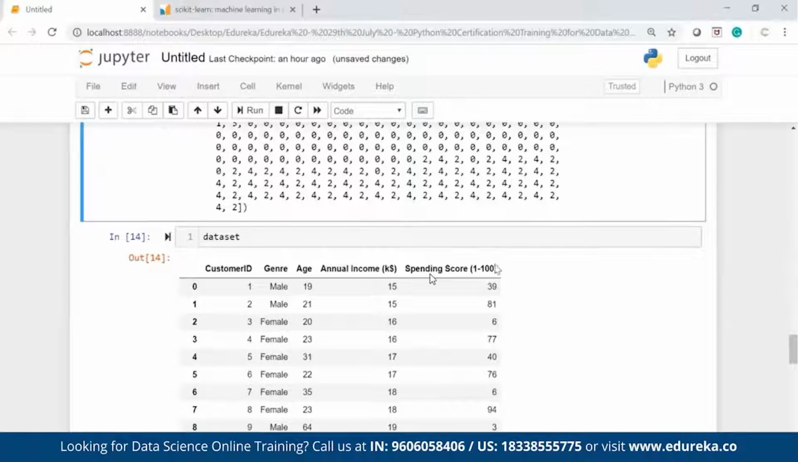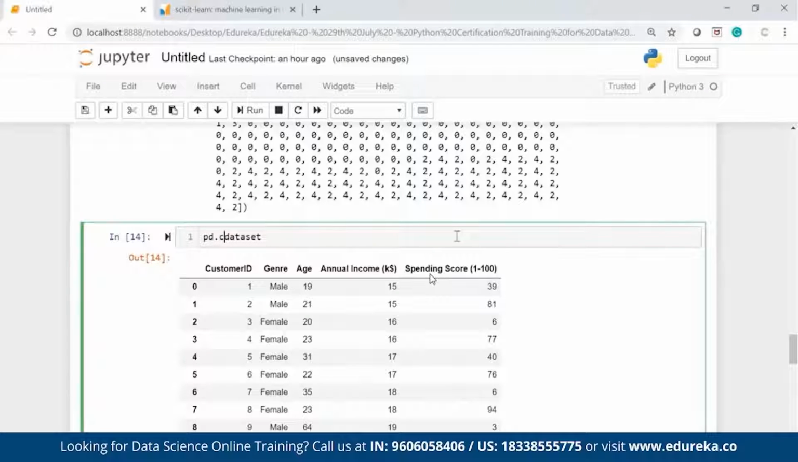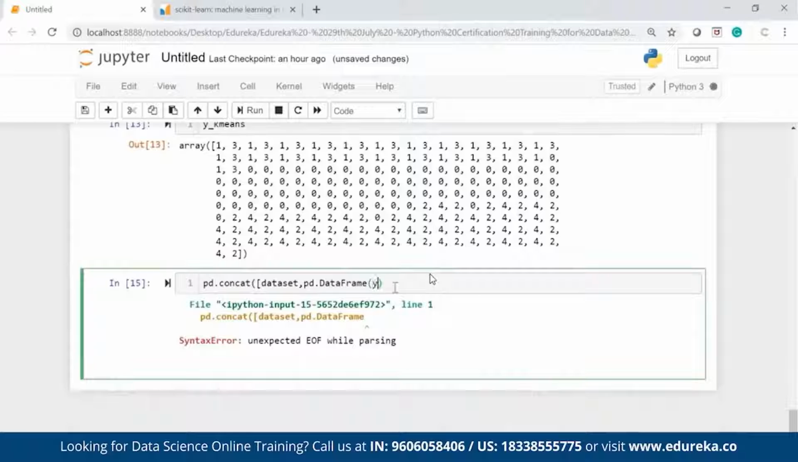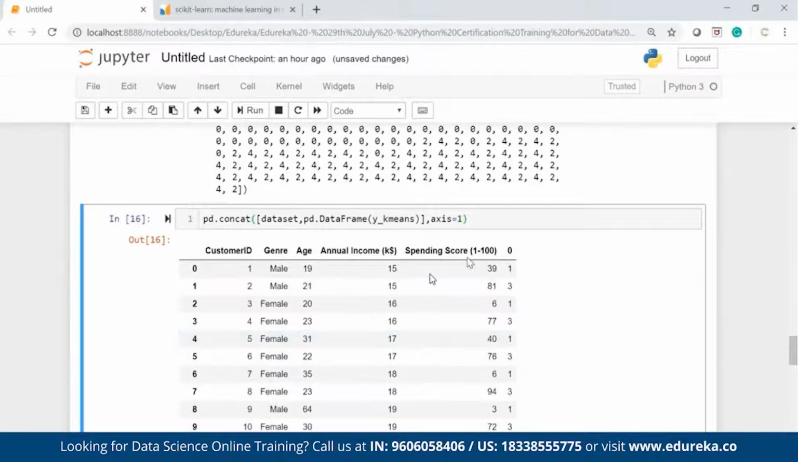What I will do? I will do the concatenation, index join. So pd.concat, bracket, dataset, comma, pd.DataFrame, y_kmeans, then square bracket close, then axis equal to 1, bracket close. If I execute, you can see that now I have a holistic view which shows me the customer details, at the same time cluster number as well.